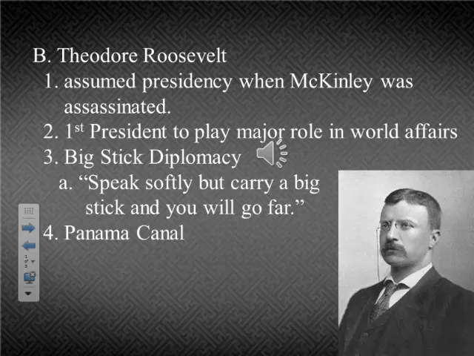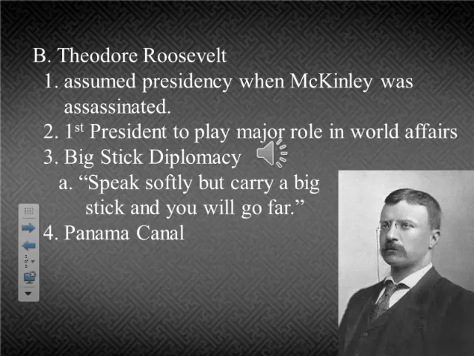The very first thing he did, he had a background in the Navy. He was the Assistant Secretary of the Navy, and he believed, with Alfred Mahan, that the Navy was important to U.S. domination. So he built up the U.S. Navy to a place that it had never been before. He built what he called the Great White Fleet. He sent it on a world tour kind of to show off to the rest of the world this new Navy the United States had acquired.